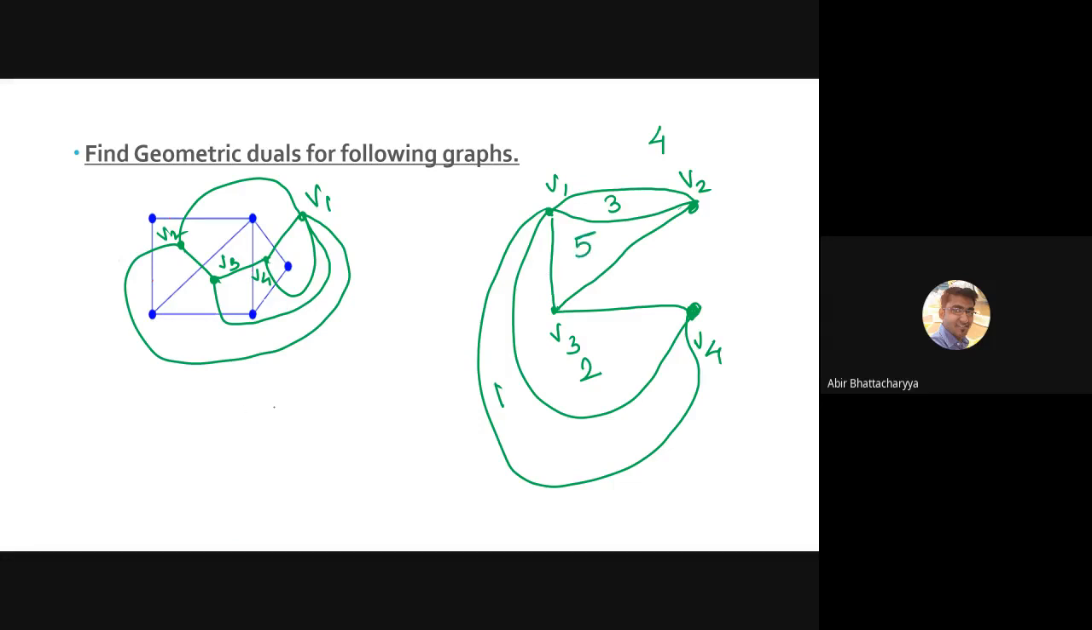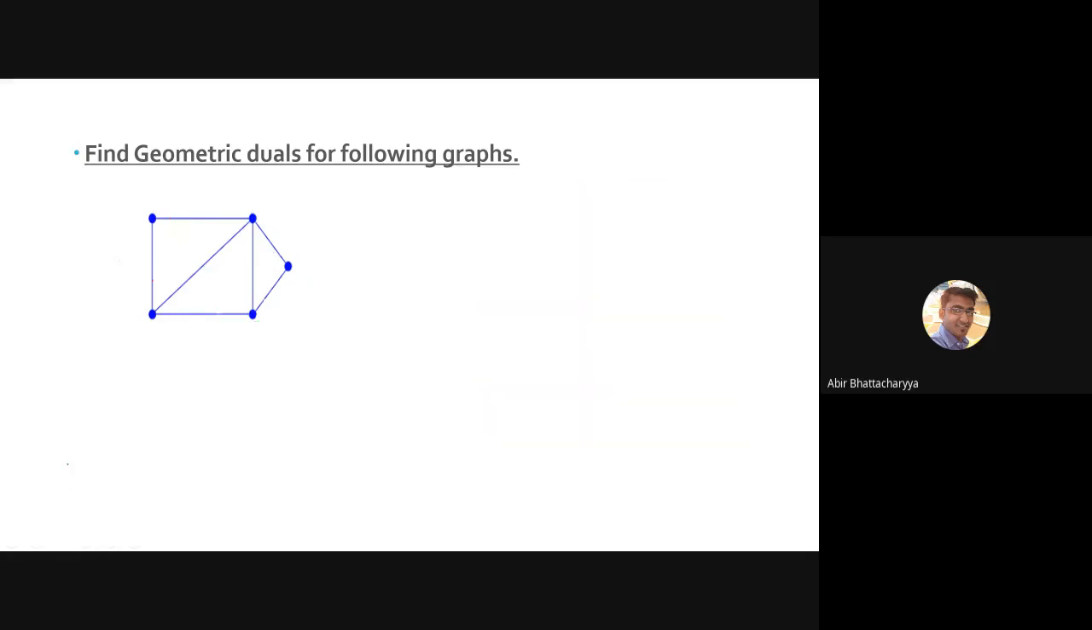So five regions means I have five vertices. Look at this. Five vertices of G is equal to five regions of the dual. Yes. All right, so this is your geometric dual. So now go for the next question. No, I think we have joined V1 and V4 twice.